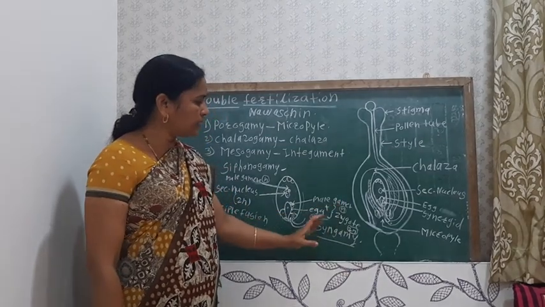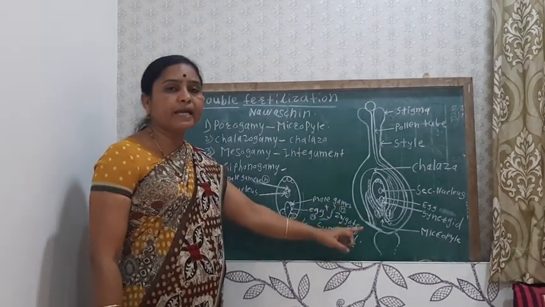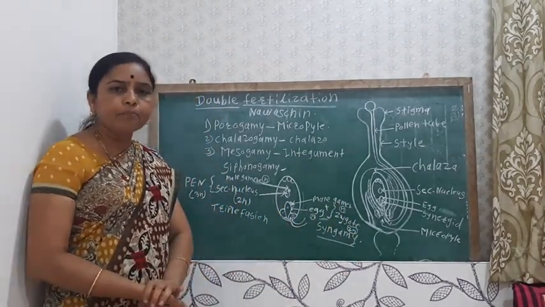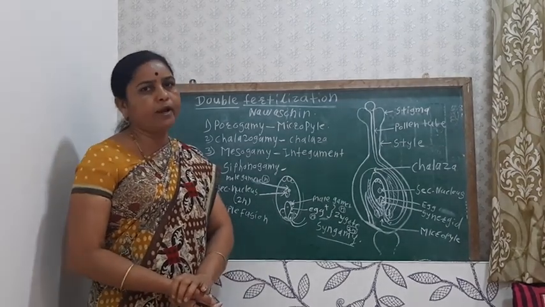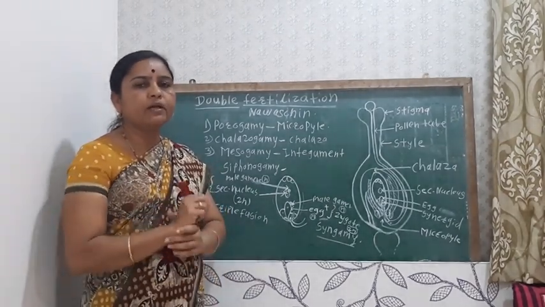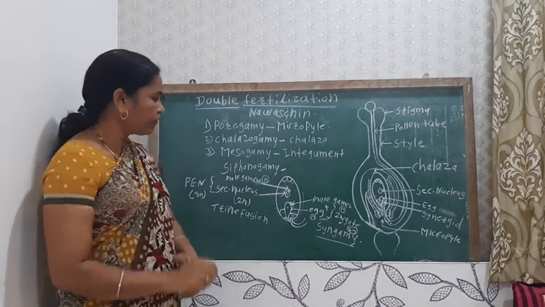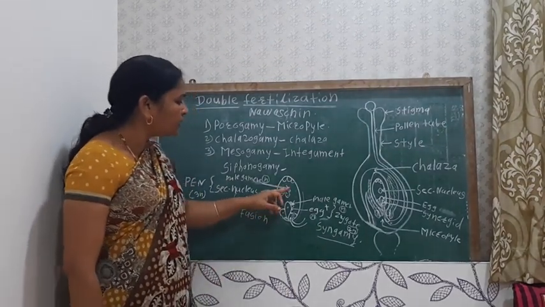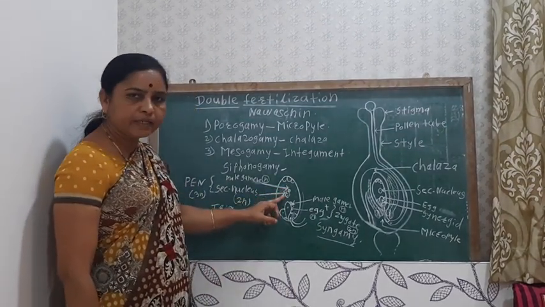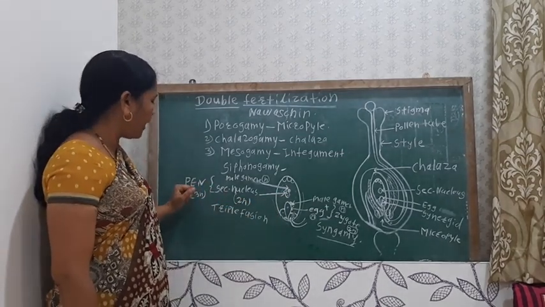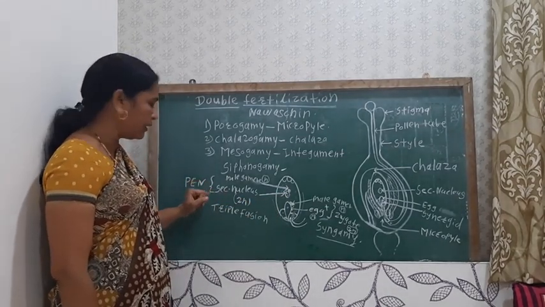And after the formation of the diploid zygote, embryo formation takes place from it, which is diploid, and from this embryo the seed formation takes place. Okay, and then the other male gamete fuses with the secondary nucleus and produces the triploid primary endospermic nucleus, which is 3N.